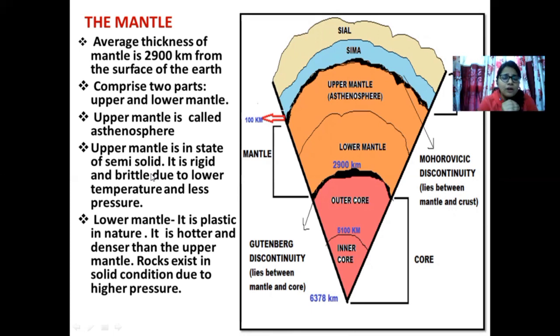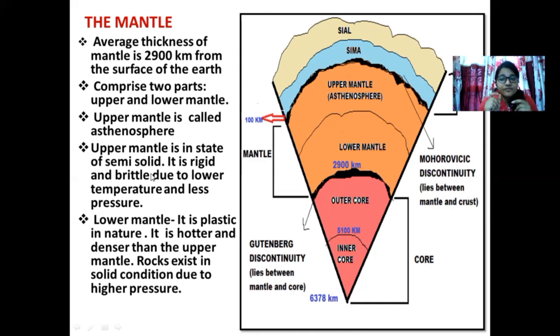What the seismologists found out was that both the primary and the secondary waves were facing a reduction in velocity in the upper mantle. Why? They came to a conclusion: P and S waves are facing a reduction in velocity, which means the rocks must not be solid in nature. They must be moving more towards the liquid, for which the P and S waves are experiencing reduction in velocity. Then moving over from the upper mantle to the lower mantle.